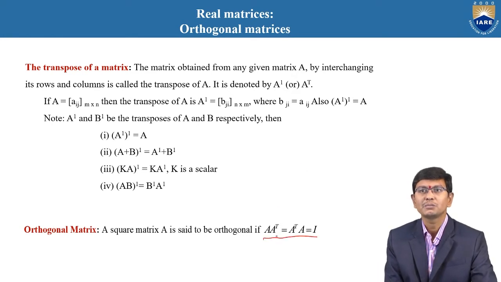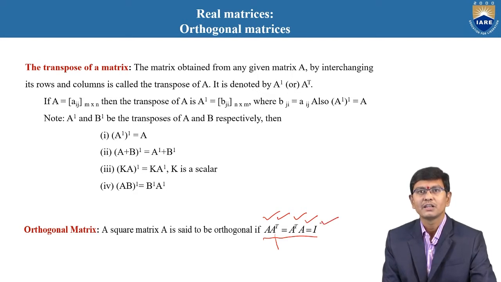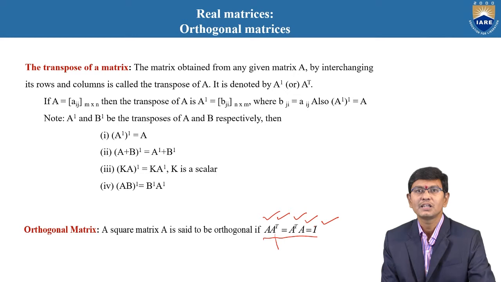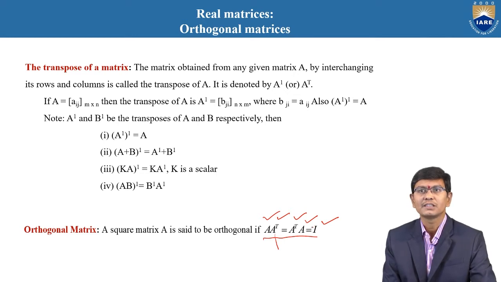That means A transpose is nothing but the transpose of the matrix, and the product of the matrix A and again the transpose of the matrix is equal to the transpose of the matrix and the given matrix, then the resulting matrix is equal to the unit matrix. Therefore, such type of condition is said to be the orthogonal matrices. And before going to discuss this one, these are the four conditions of the transpose of a matrix we need to remember.